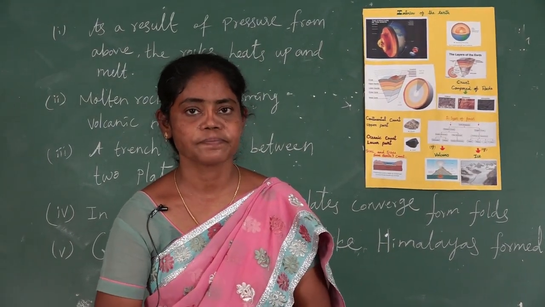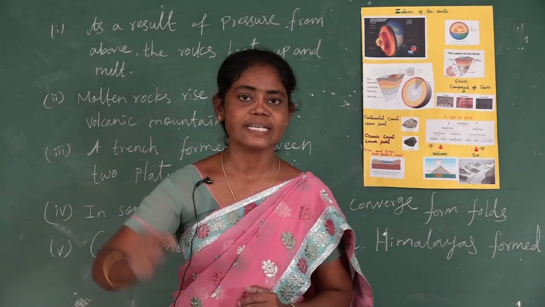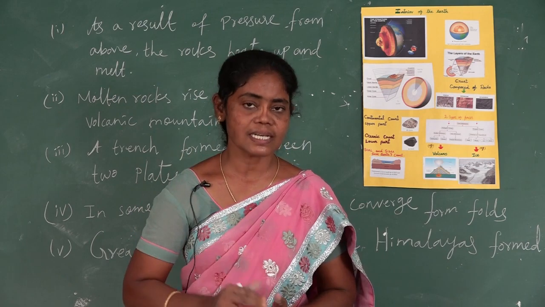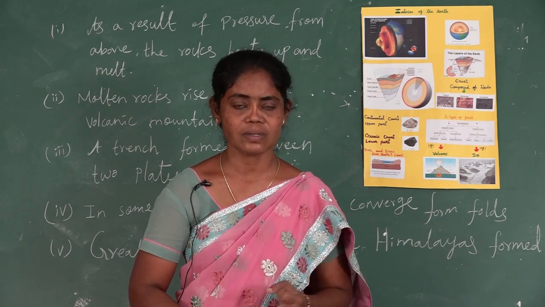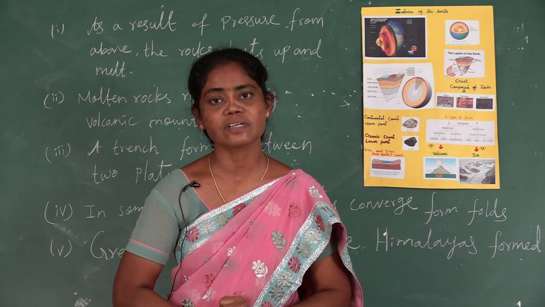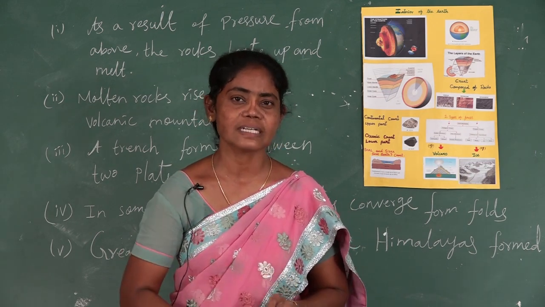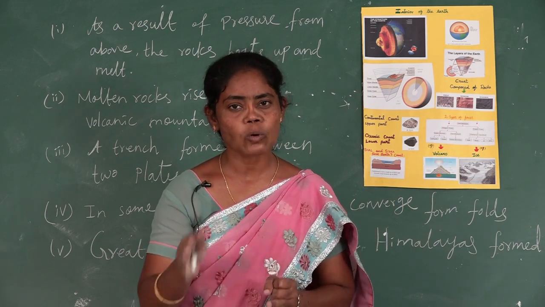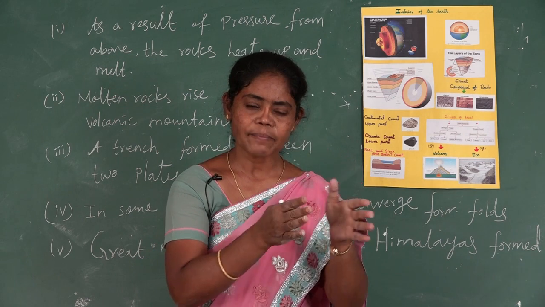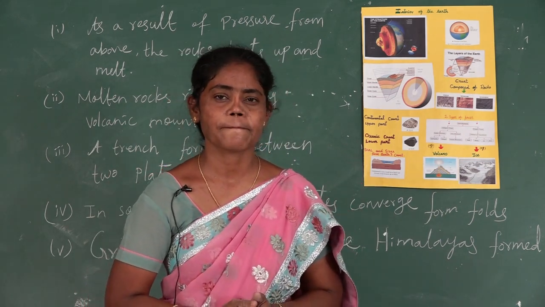Before that, just once we will recollect the interior of the earth, three concentric layers. The first one is crust, mantle, core. Crust is the outer surface of the earth. Mantle is the next layer after the crust. It lies between the crust and core. It is separated by a boundary, the Mohorovicic discontinuity.